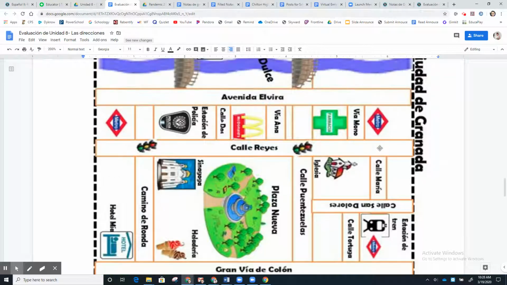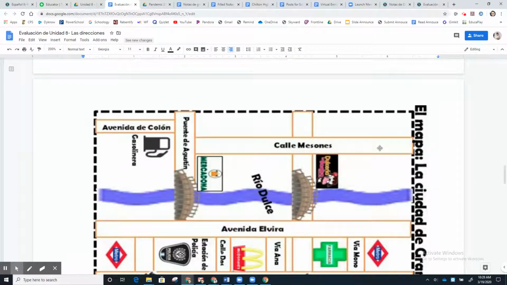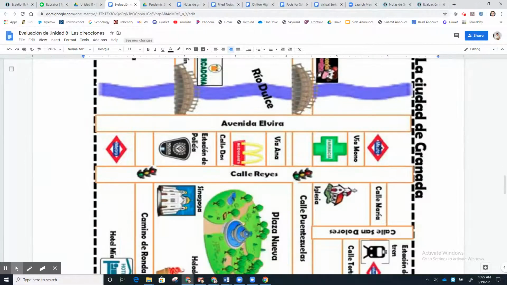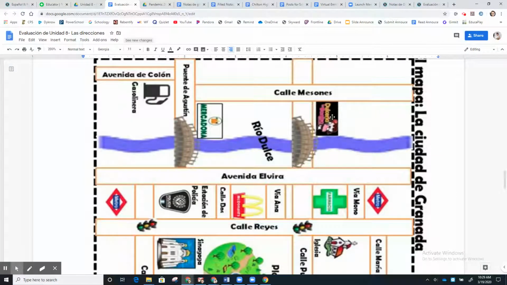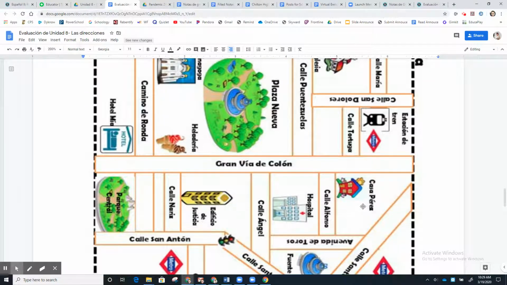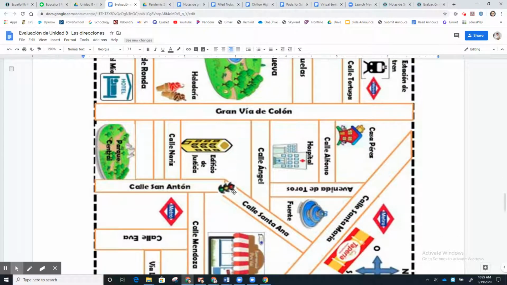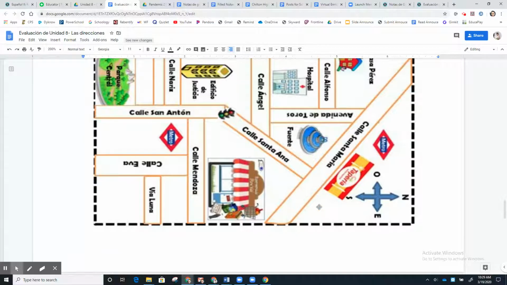First thing you need to do is decide where you want to start and where you want to finish. You can start and finish wherever you want. This place here is called La Dulcería, which is a candy shop. We have La Estación de Policía, which is the police station. We have Los McDonald's here. We have La Iglesia, La Casa Perez, El Edificio de Juicio. Wherever you start, just make sure that you start at a landmark and you end at a landmark.